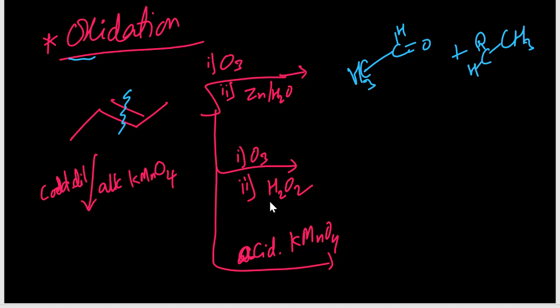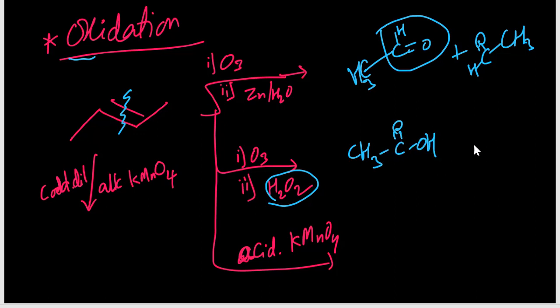Ozonolysis in the presence of H2O2, what happens, again further oxidizing this aldehyde, again further oxidized and giving carboxylic acid CH3 C double bond OOH. Okay, so 2 moles. In the presence of acidic KMnO4, what happens, same product is given. These both are same products.